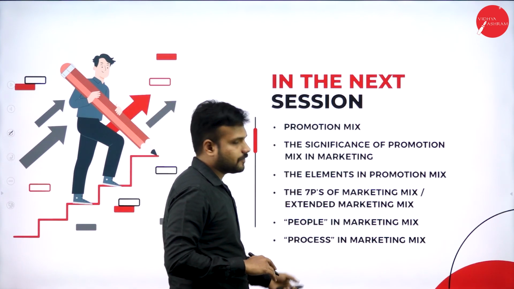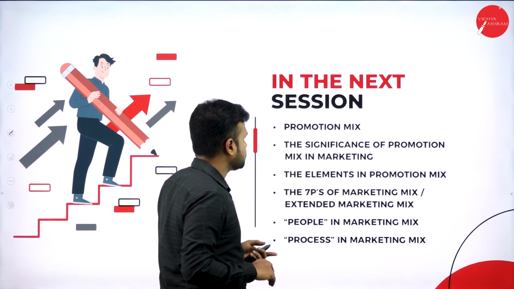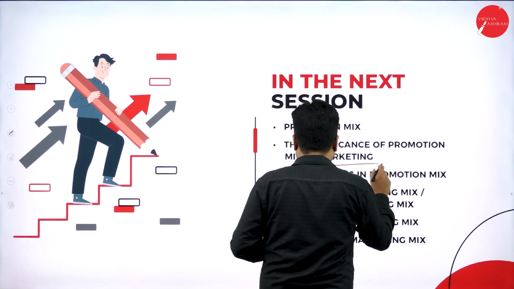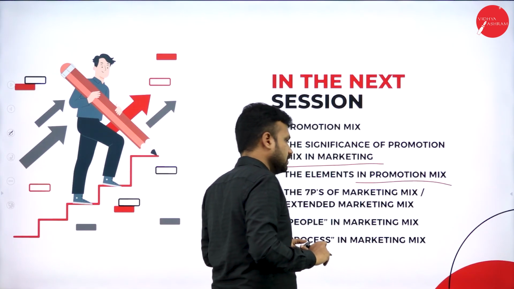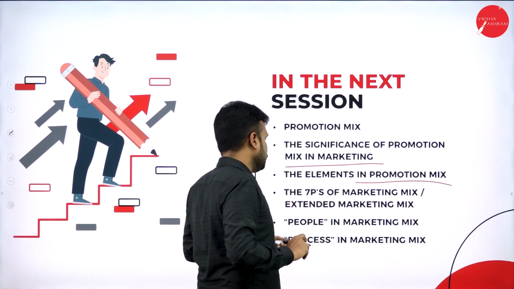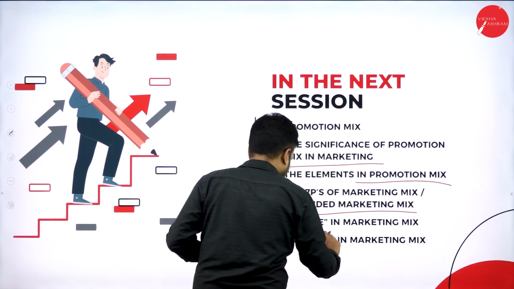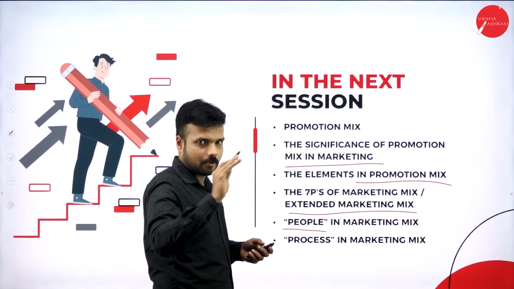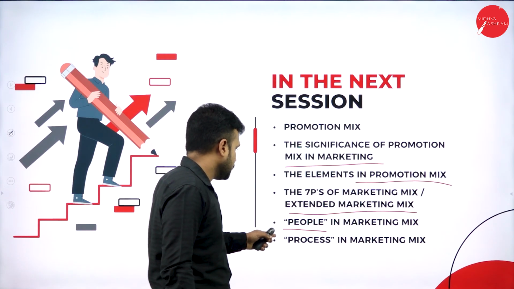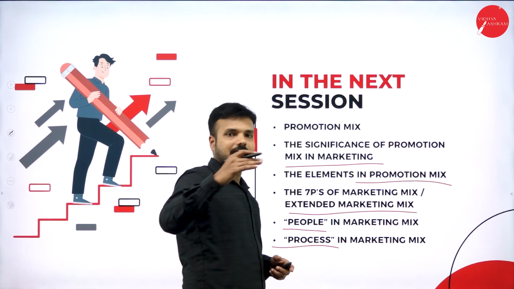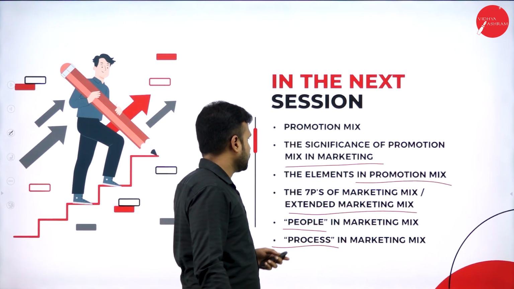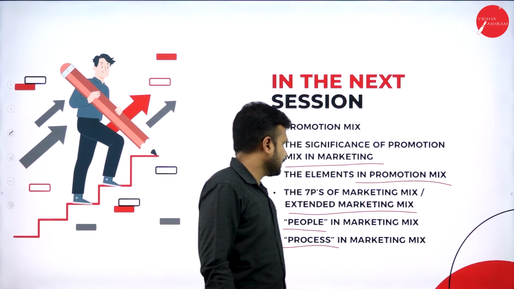In the next session we are going with the topic promotion mix. These are all the contents that come under promotion mix: the significance of promotion mix in marketing, and the elements of promotion mix. There are various elements in a promotion mix, and the 7 P's of marketing mix. We have gone through the 4 P's of marketing mix: product, price, place and promotion. The 5th P is people, the 6th P is process, and the 7th P is physical ambience. These are all the things that we need to consider in the next session.